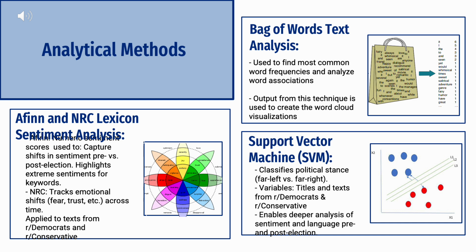And this information was then used to perform a sentiment analysis using the NRC lexicon to track any emotional shifts across the Democrat and Republican / conservative spectrum specifically. And we were able to find that there was very specific emotional shifts from training that SVM model.